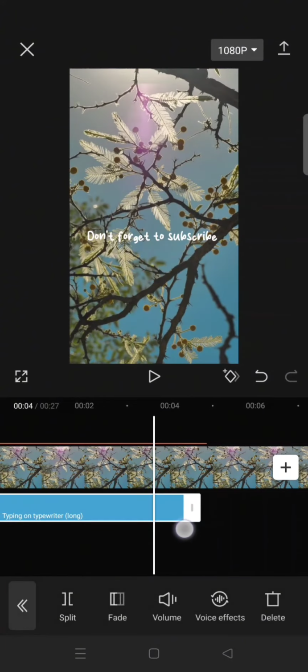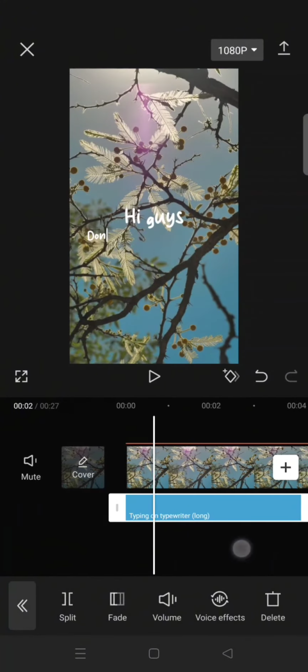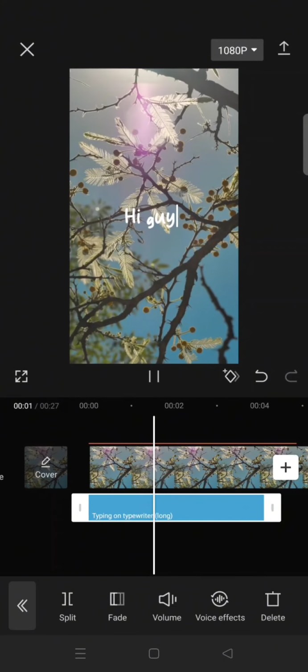Okay, you can just adjust it so that it matches with the text.